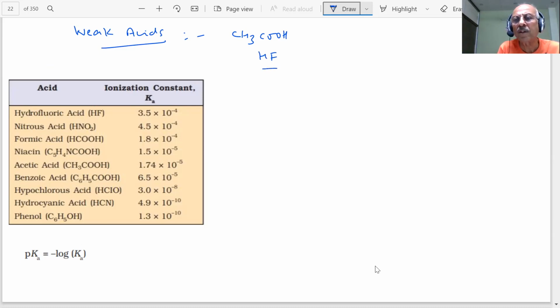You know why it is a weak acid? If I dissociate this, what will happen? H plus aqueous and F minus aqueous. And it goes back, student. This reacts with this acid, the conjugate base. If the conjugate base is strong, then it will go back. It is not stable. These have very intense negative charge, students. Nitrous acid is also a weak acid.